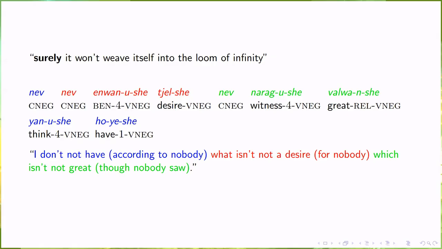Nev enwanushe tielshe nev naragushe valwanshe yanushe hoyeshe. I don't have, according to nobody, what isn't not a desire for nobody, which isn't not great, though nobody saw. And here we have our first instance of an overt person agreement marker that isn't fourth person, and it is ye for first person.